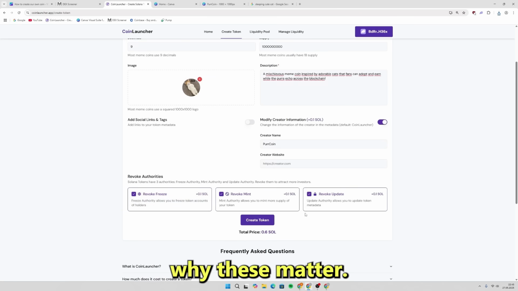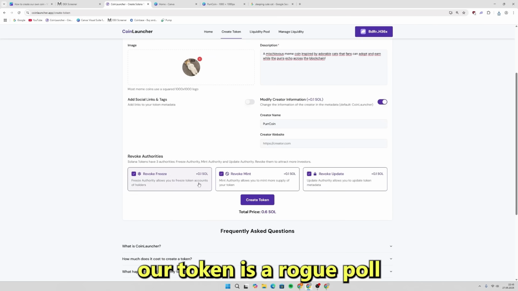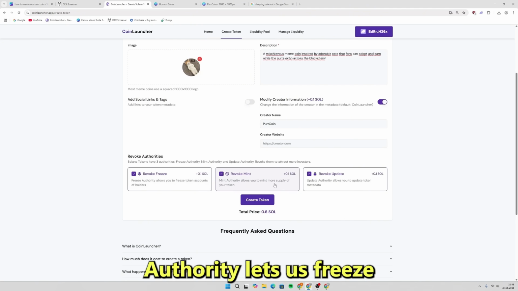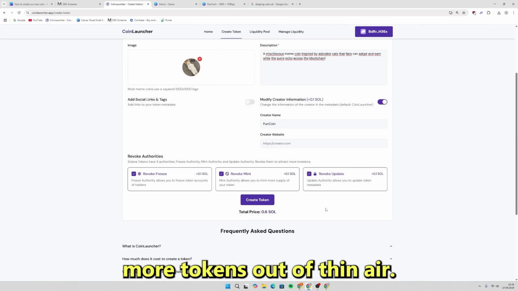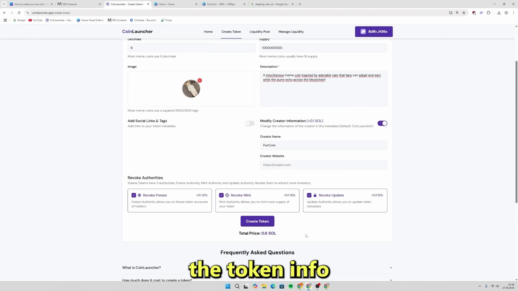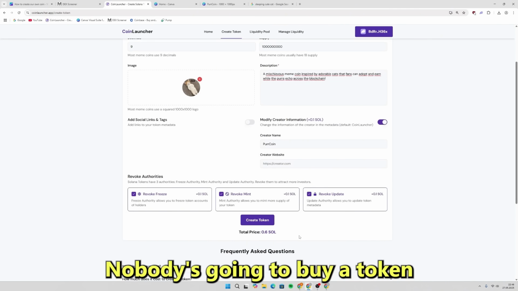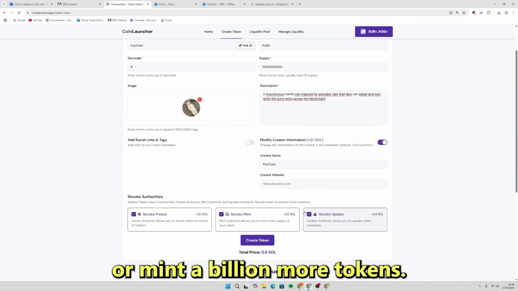Let me explain why these matter. If we don't revoke these authorities, people are going to think our token is a rug pull waiting to happen. Freeze authority lets us freeze people's tokens. Mint authority lets us create more tokens out of thin air. Update authority lets us change the token info whenever we want. Nobody's going to buy a token where the creator can just freeze their funds or mint a billion more tokens.